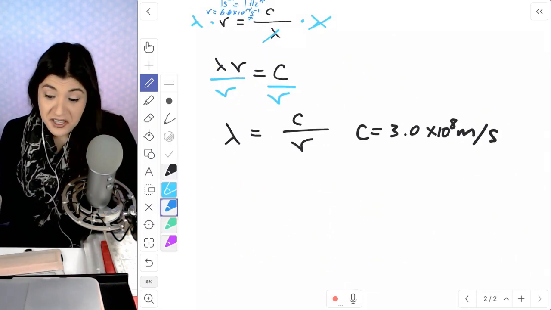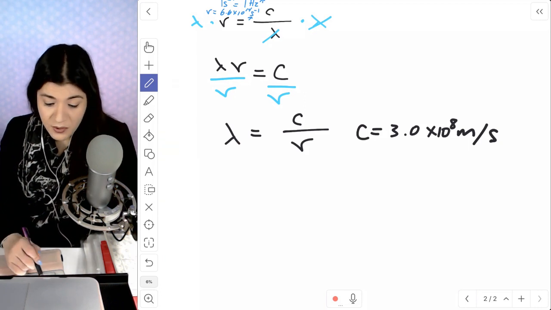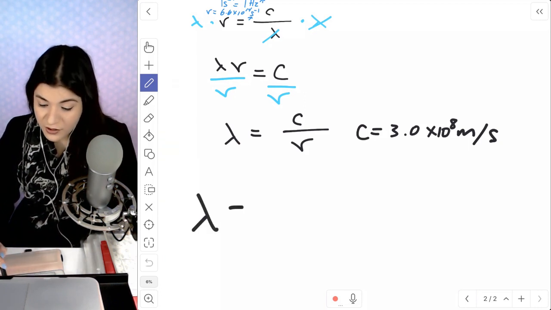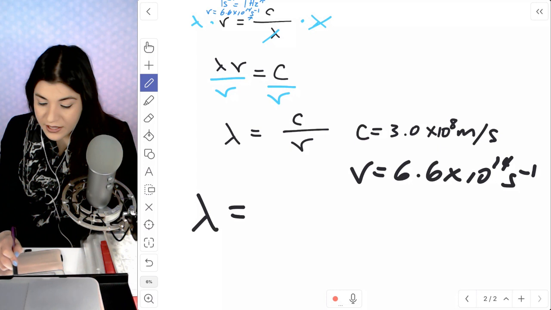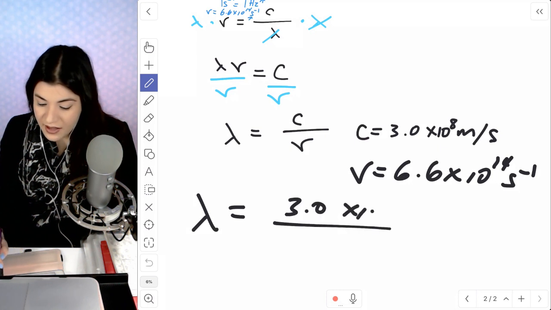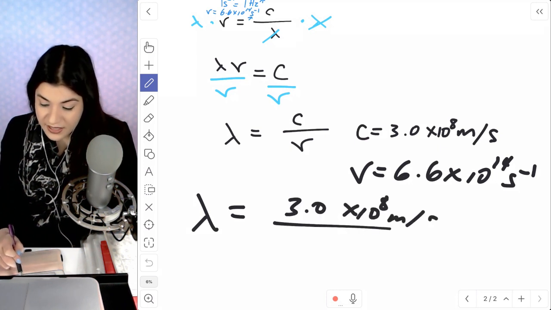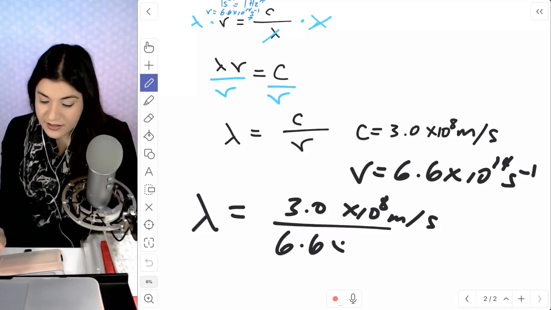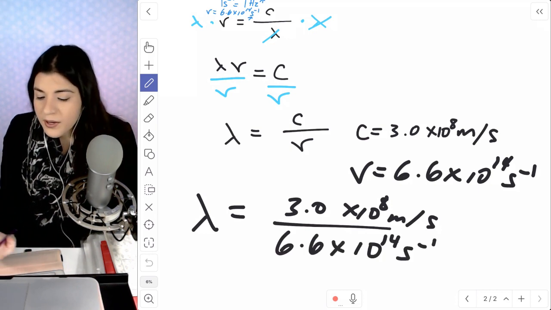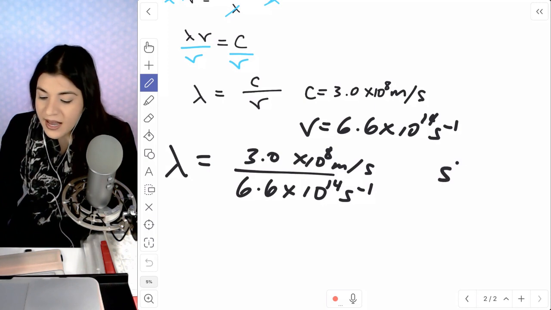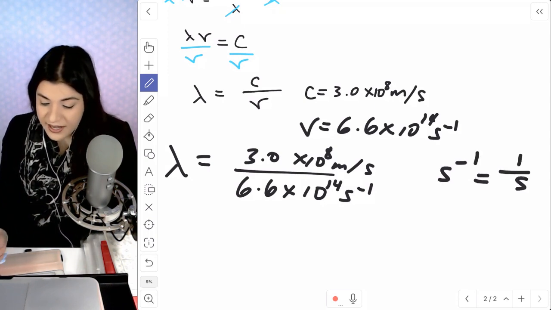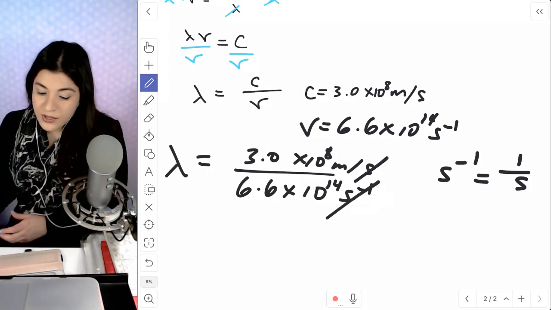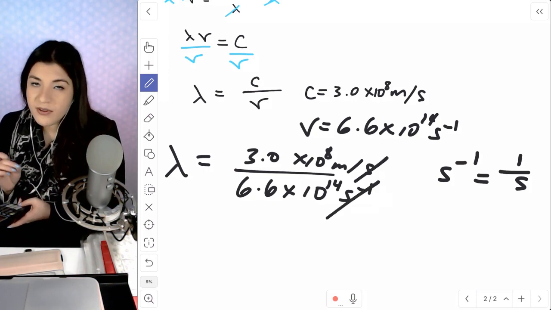Now, I'm just going to plug everything in. We have our speed of light, we have our frequency in the correct unit. Plug everything in, solve, and almost there. So 3.0 times 10 to the 8th meters per second, and this will be 6.6 times 10 to the 14th seconds to the negative first. By the way, seconds to the negative first really just means 1 over seconds. So here we'll see our seconds cancel. We'll divide these two values, and that'll give us our wavelength in meters.